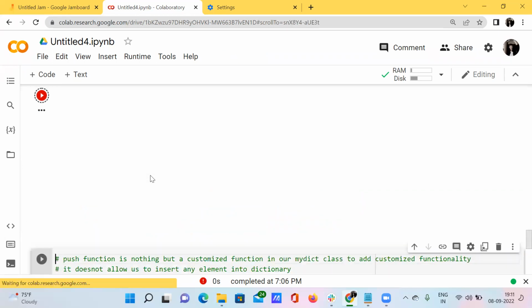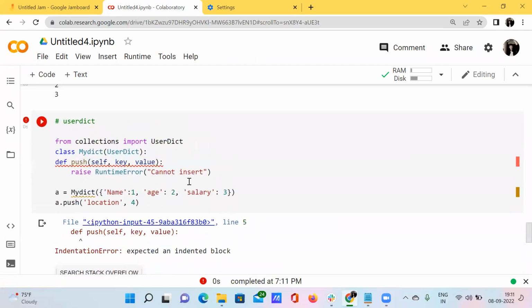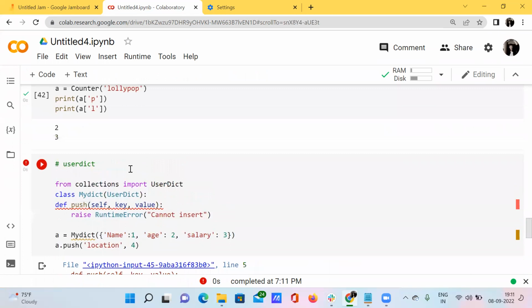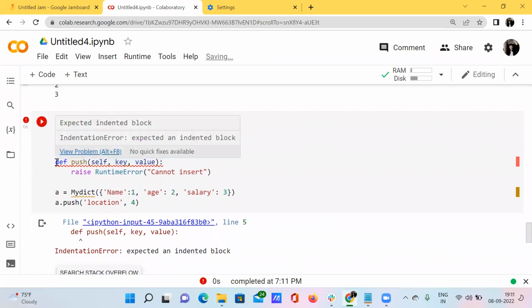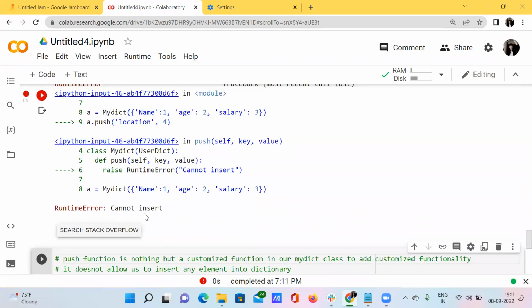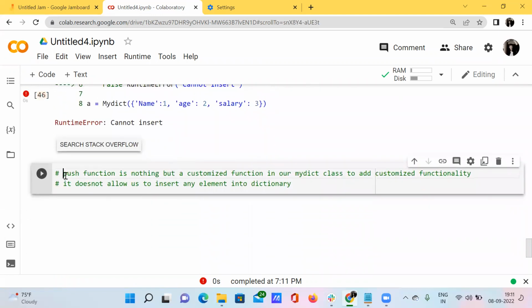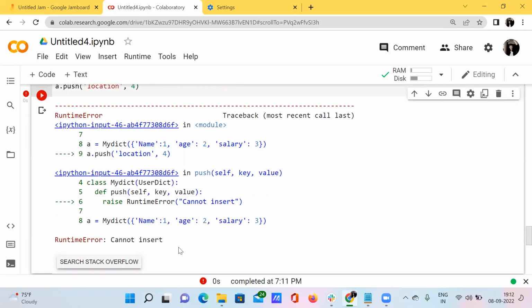See here, I'm pressing shift enter. What happens? Oh, something has happened, indentation error. Okay. See here, what I have got: cannot insert. Why? Because we have created this particular push function in such a way that when we try to insert any element into our dictionary, it will definitely throw an error like runtime error. That is, it cannot insert.